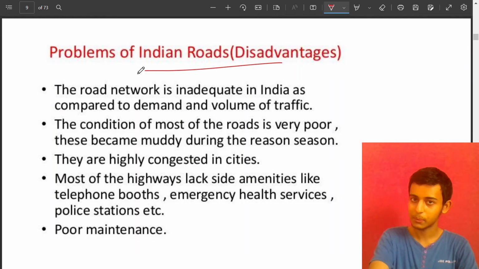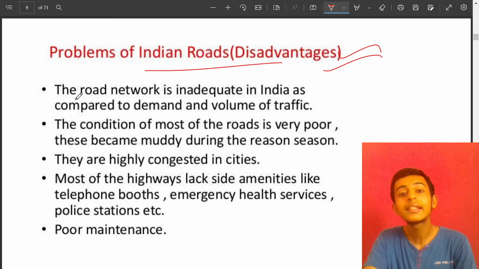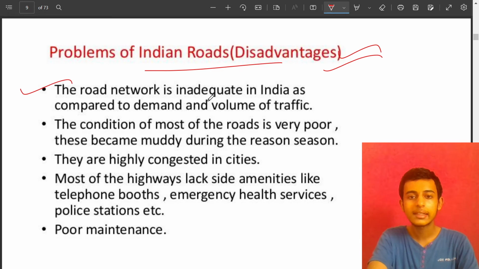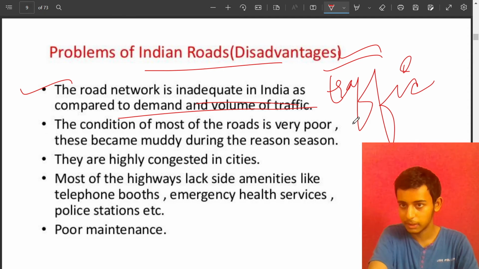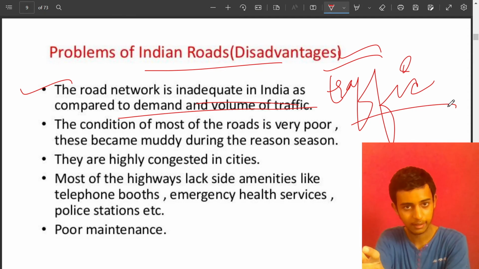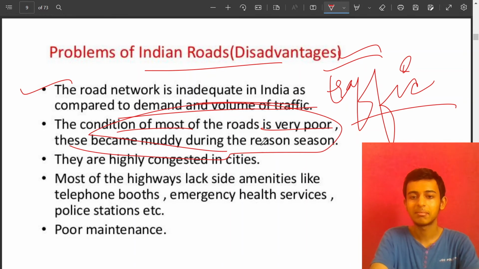Problems of Indian roads. These are the disadvantages we have to talk about. The road network is inadequate in India as compared to the demand and volume of traffic. So there is a lot of traffic on the roads as compared to other transport systems. The condition of most roads is very poor, and they become muddy during the rainy season.